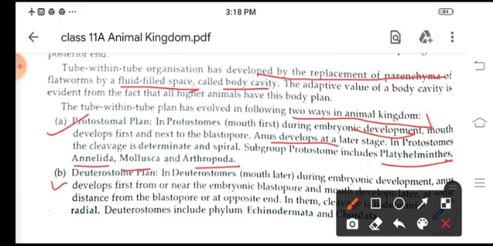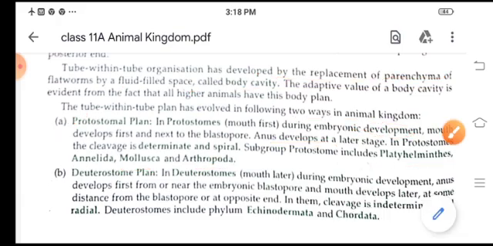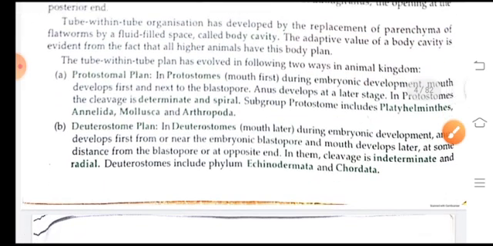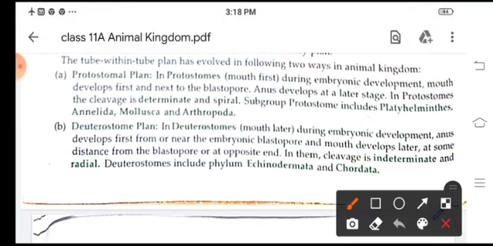In deuterostome plan, children, the anus forms first, and the mouth develops later. Now animals include the echinoderms and chordates.